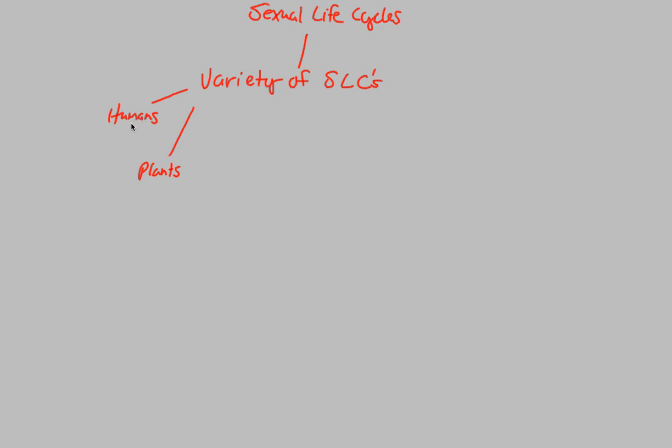But what we also notice is that there's no multicellular haploid stage within a human or most animals' life cycle. We saw the difference in plants. Plants also had a haploid and diploid multicellular stage, and those were established when we looked at the sporophyte and the gametophyte. We're going to finish off our discussion on the variety of sexual life cycles by looking at the last version of it, which is in most fungi and also some protists.